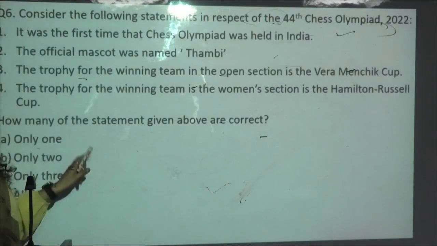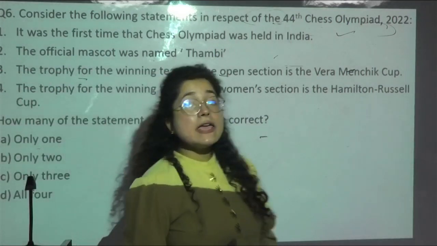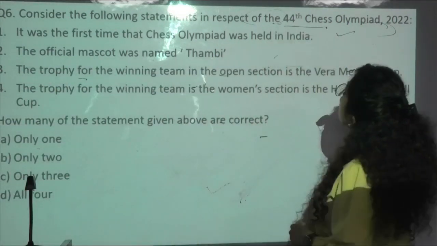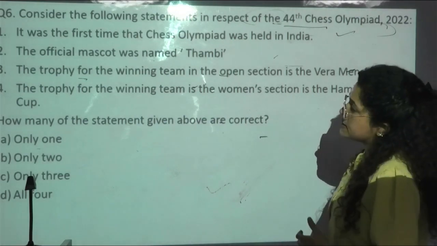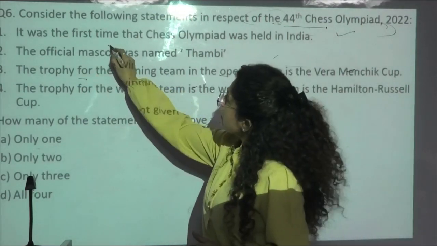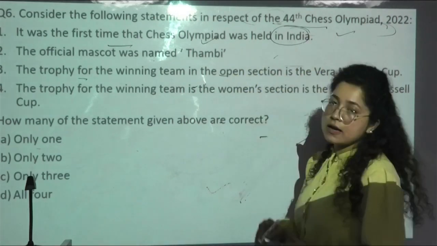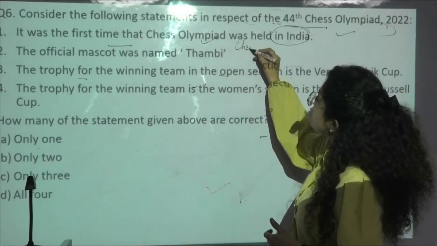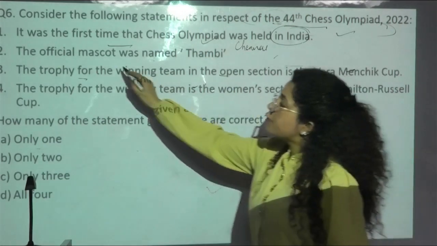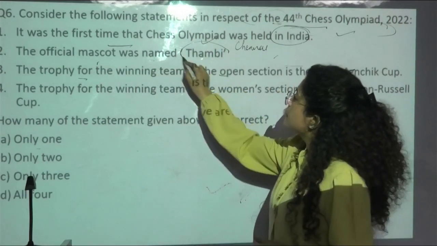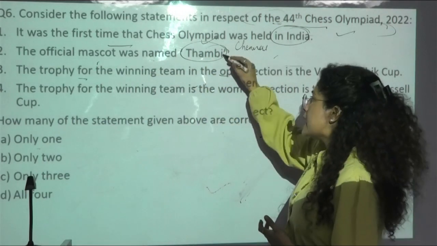Next, consider the following statements with respect to the 44th Chess Olympiad. Statement number one: it was the first time that the Chess Olympiad was held in India. Yes, it was held in Chennai, so this is correct. The official mascot was named Thampi, or the younger brother. So yes, this is also correct.